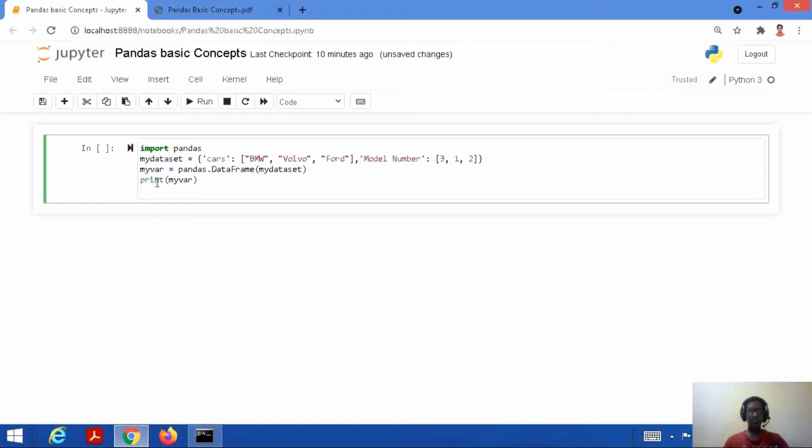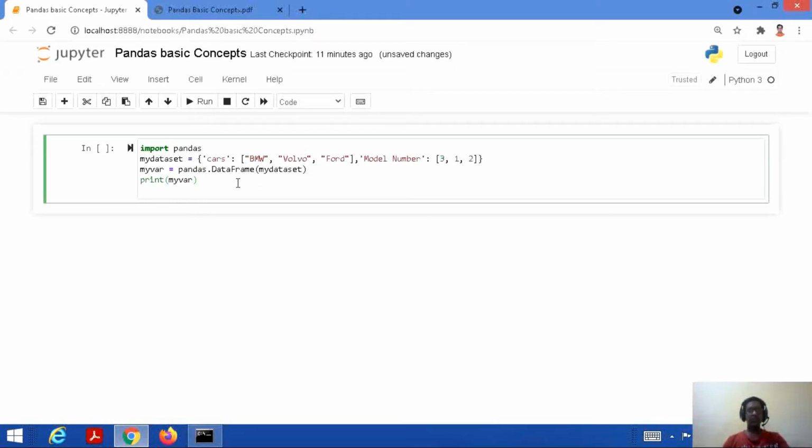Now the next thing is myvar, that is equal to pandas.DataFrame(mydataset). We have already studied data frames in the previous tutorial. We did study about Pandas Series in the previous tutorial, so kindly go through them. Now what we are doing here is, in the data frame we are creating a tabular format of the data which we have mentioned in the above statement, that means about the car and the model number.